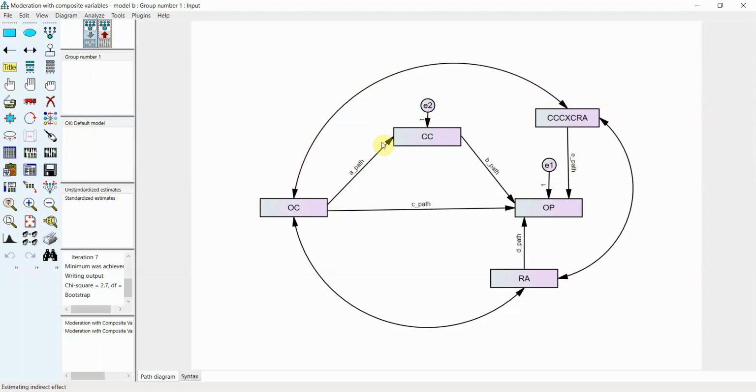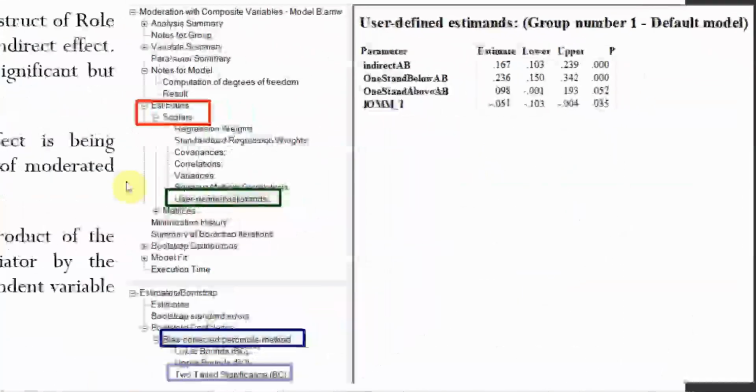Previously, when this path was being moderated, this red line, that E path was pointing towards CC in that case. So E path multiplied by B path was your index of moderated mediation. In this case, since this is the relationship that is being moderated, moderated mediation will be E path multiplied by A path. Now, where is it?